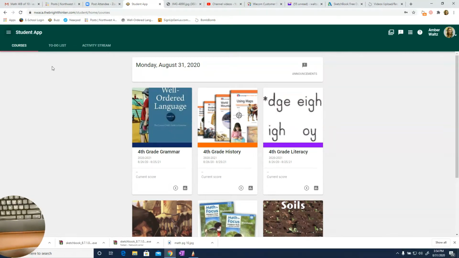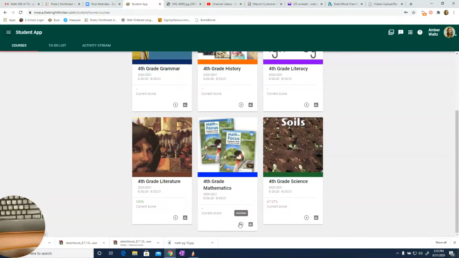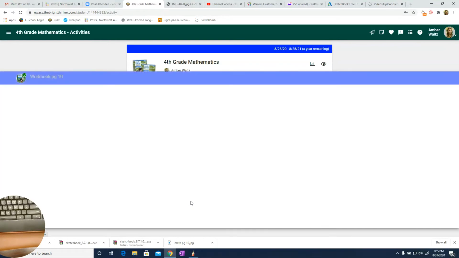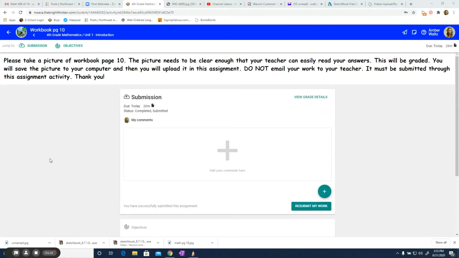Here's Bright Thinker. This is your student view of it. I'm going to go to Play Math and click on Activities. Find Workbook page 10. This is the assignment tab that I created for you. So you're going to click on that. It is going to pull up this page. It looks like this. Okay, and I gave you directions.